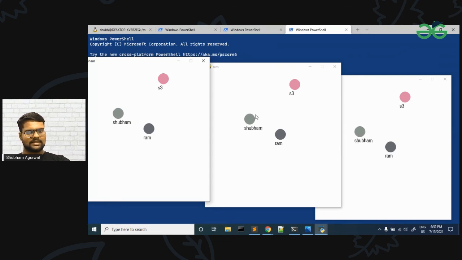So this is the basic multiplayer game. It is a very basic multiplayer game in which multiple players can play. It is a very simple game in which we just have to move the players.